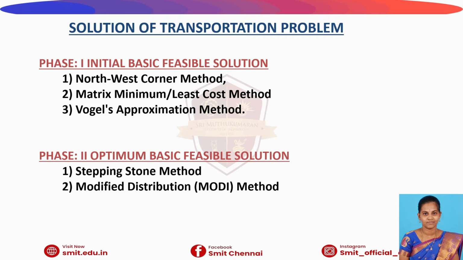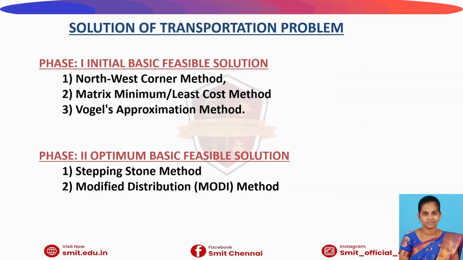We have a few methods to find the solution of the transportation problem in two phases. In the first phase, we get the initial basic feasible solution, that is IBFS, for a given transportation matrix through three methods. The first one is the northwest corner method, the second is the matrix minimum or least cost method, and the third is the Vogel approximation method or VAM. The third one is very important, as most problems are solved using the Vogel approximation method.